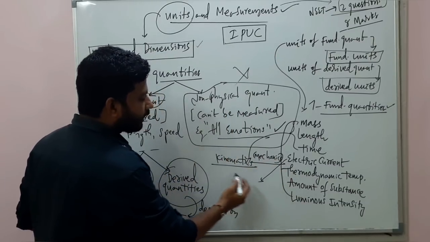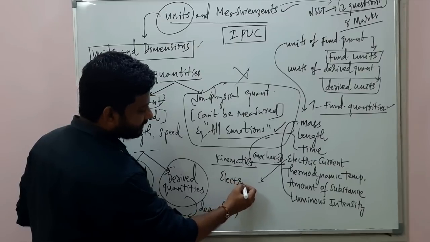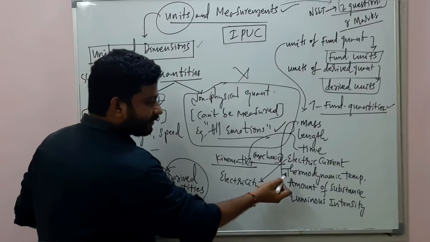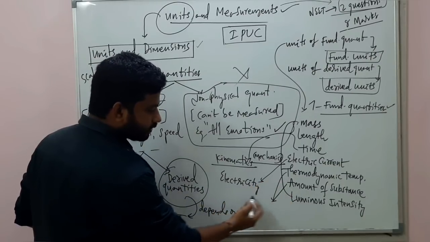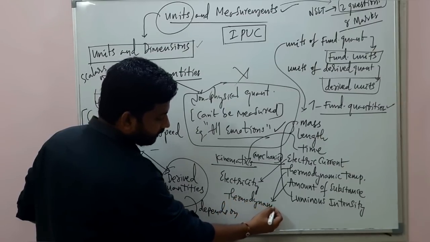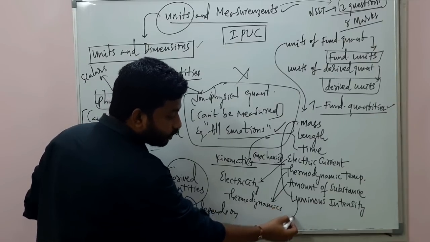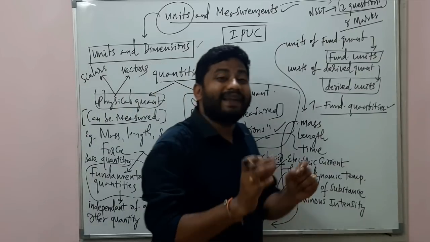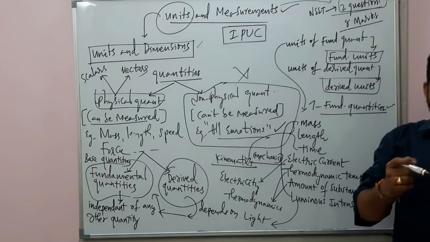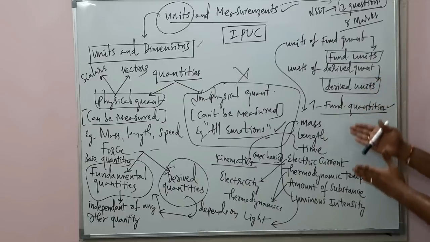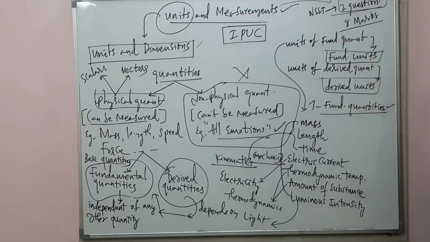Electric current you get in the branch of physics called electricity. Clear? And thermodynamic temperature and amount of substance you get in thermodynamics. And the luminous intensity concept you get in the topic called light. What I'm going to tell you is, from all the areas of physics, these fundamental quantities have been taken. The fundamental quantities are 7.